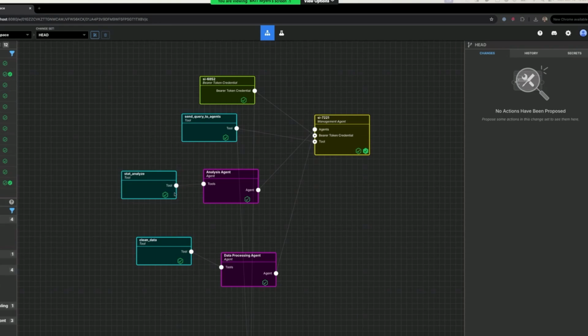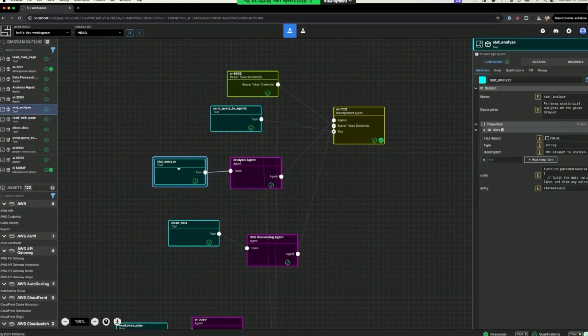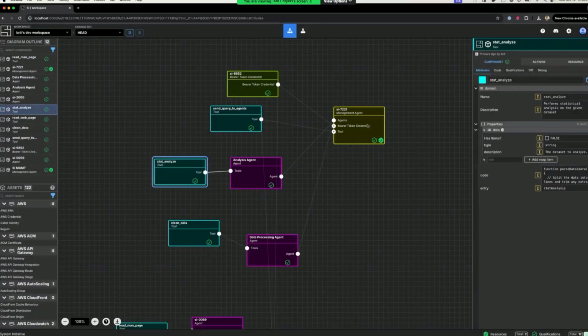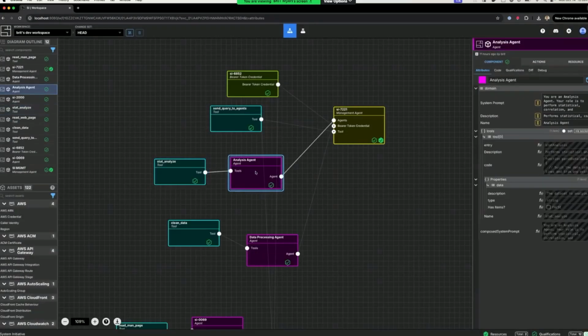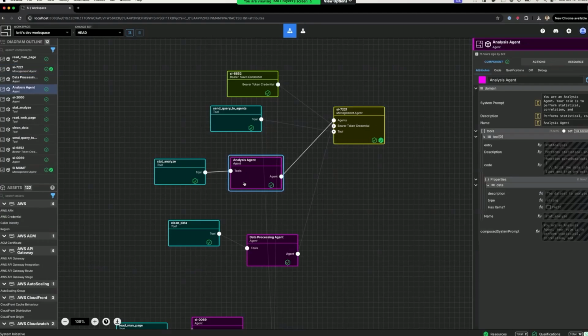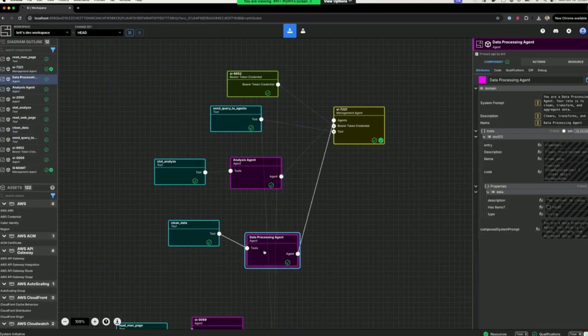What you'll see here is a tool called Stat Analyze. It has a name, it has a description. These are the arguments to the tool. Then I created a prop where the code lives, and this is the code that runs when this tool is called. This tool is accessible to this agent. This agent has a system prompt: you're an analysis agent, you perform statistical and regression analysis, and so on. Same thing down here for clean data, which is removing duplicates and dealing with that.